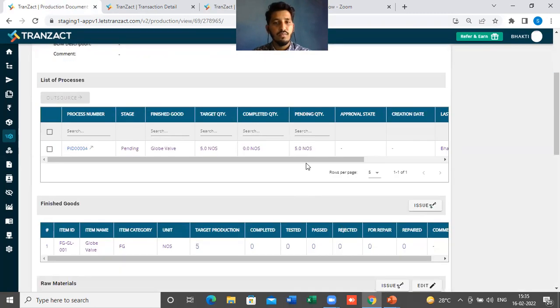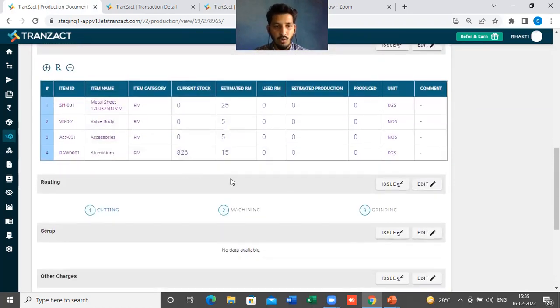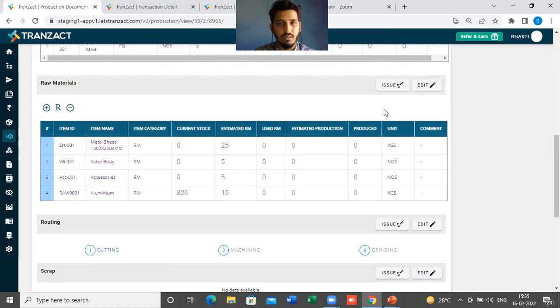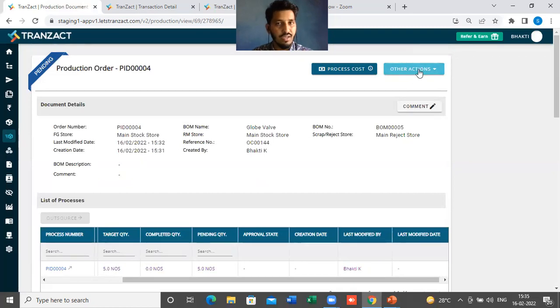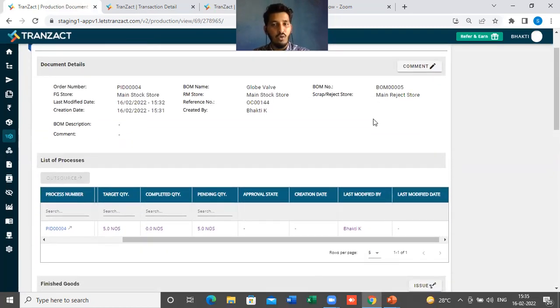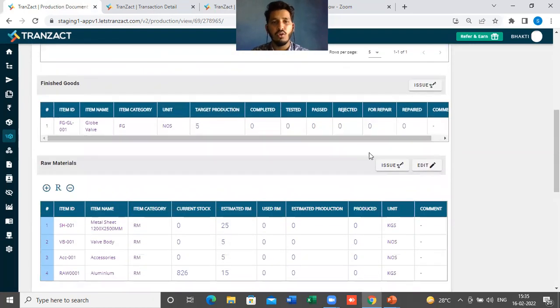If you see here, on every action, be it finished good, raw material, routing, or scrap, you will get two buttons here. One is issue and second is edit. Previously it was present under this other actions button, if you remember, but now we have taken those actions out onto the finished good and the raw material itself. So you can make a change directly, with less effort.